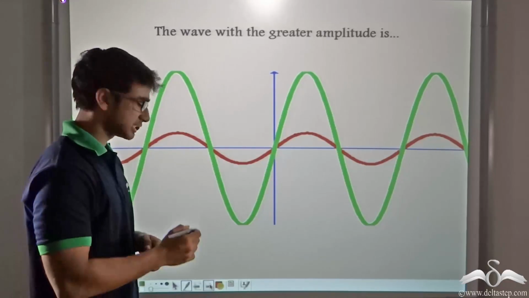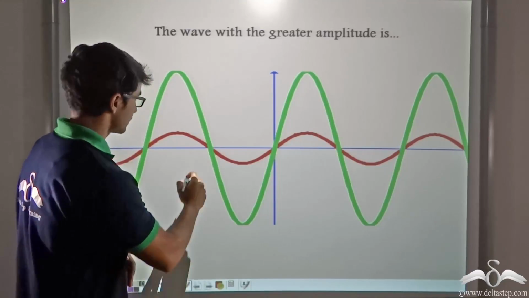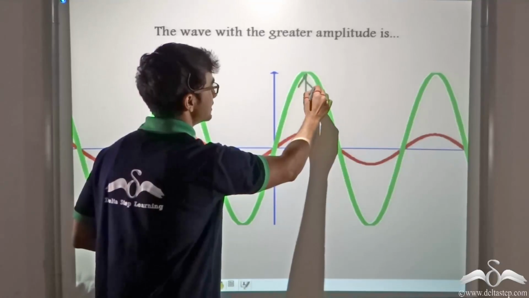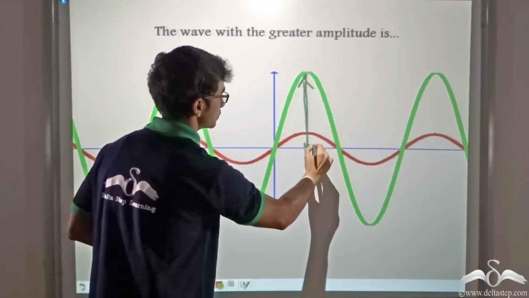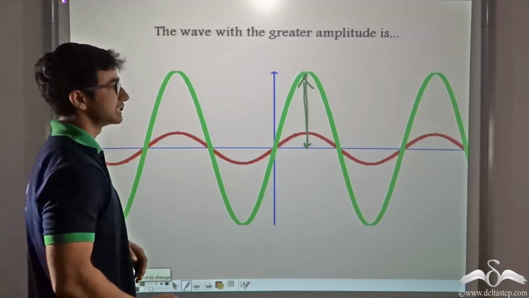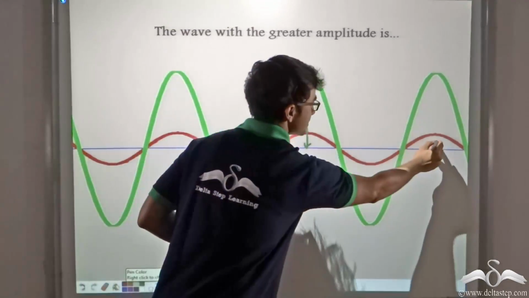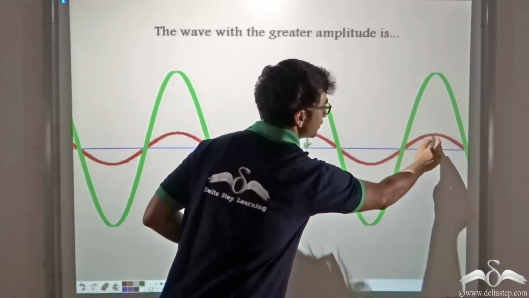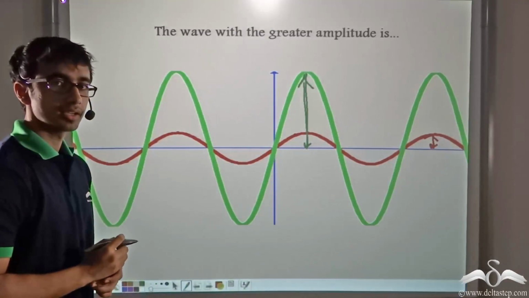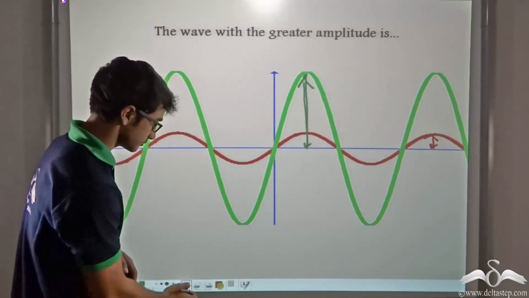So what is the maximum displacement of the green wave? The displacement of the green wave is, as I showed, by the green arrow. And what is the displacement of the red wave? The displacement of the red wave is what I'm showing by the red arrow. So which one do you think is greater? Obviously the green wave.